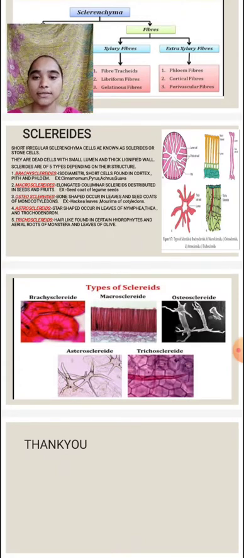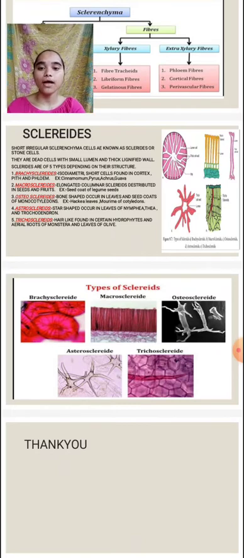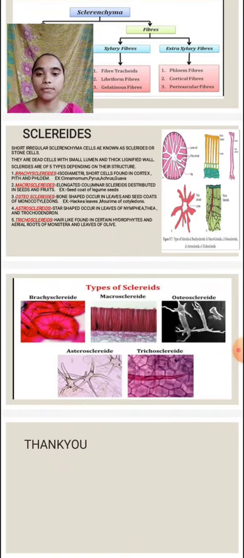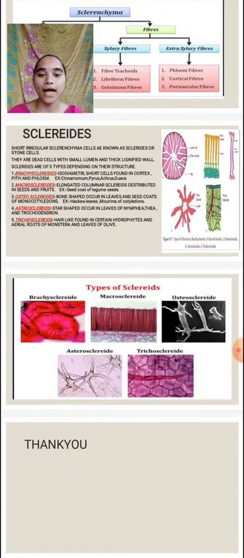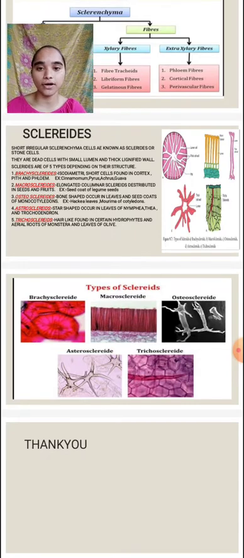And the last type is trichosclereids, which are hair like, found in certain hydrophytes, in roots of Monstera and leaves of olive. And here we can see the structure of sclereid cells. Brachysclereids are spherical and macrosclereids are somewhat rod in shape. Like that, we can see the structures.